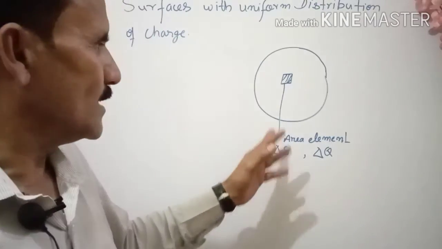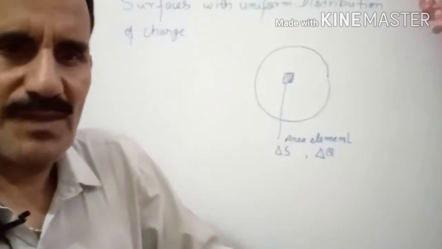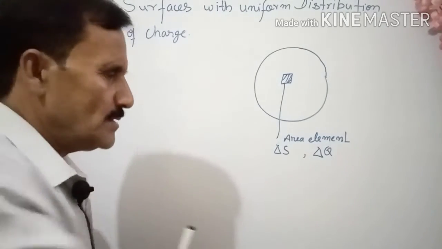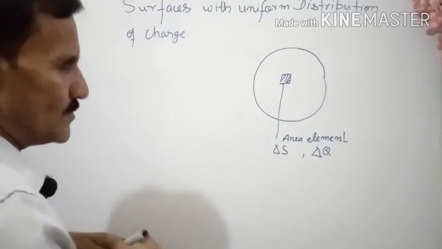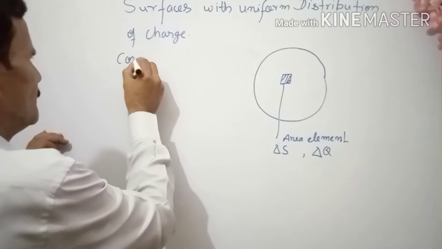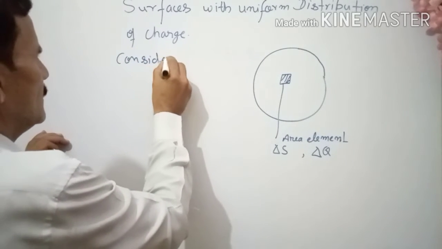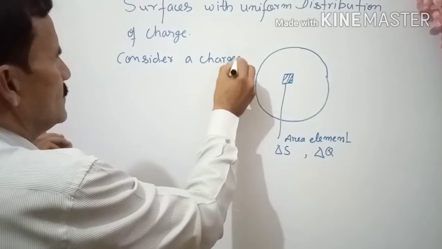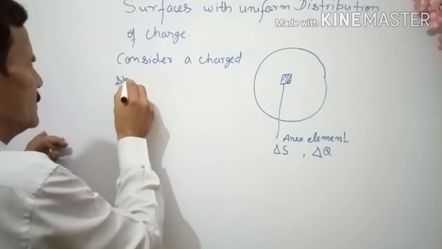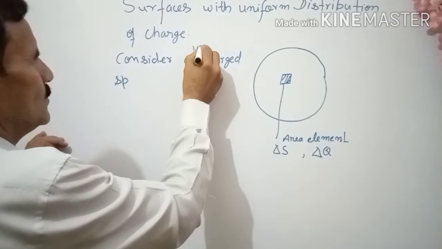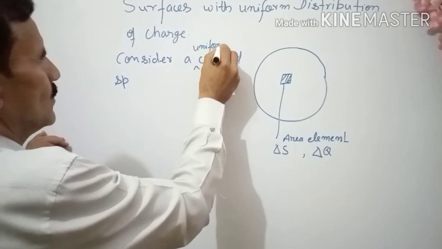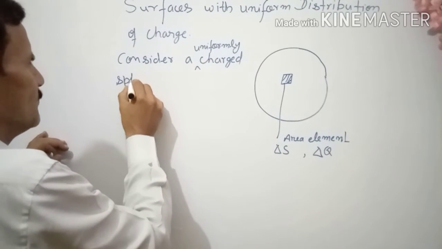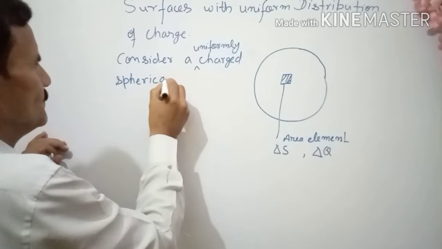When you take the area element, let us consider a uniformly charged spherical surface.